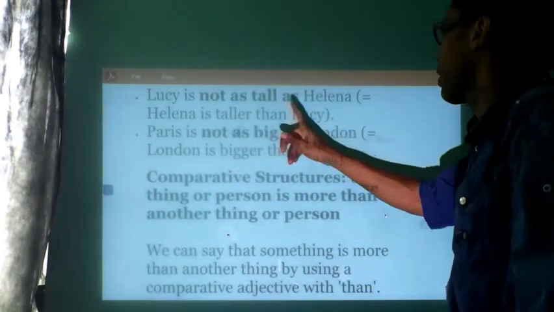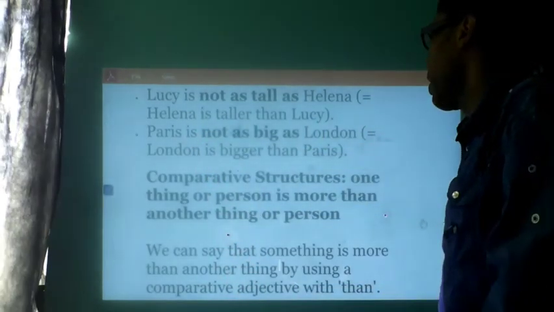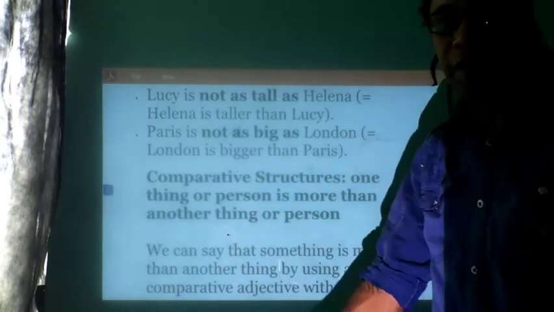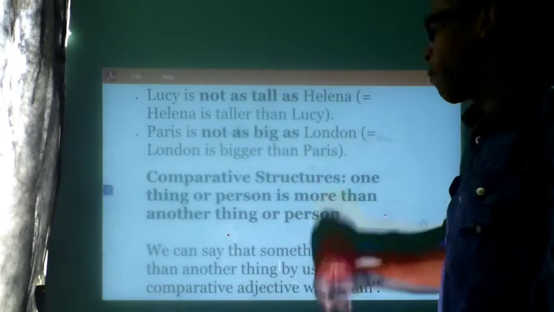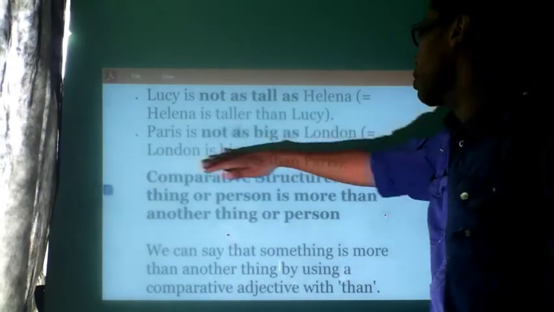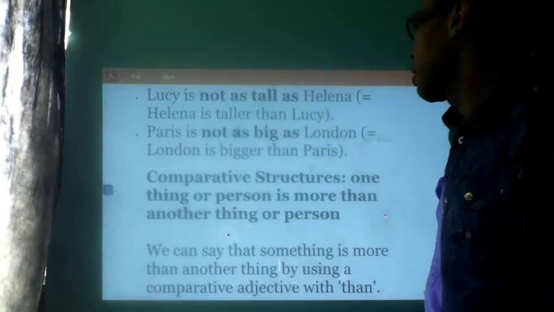Elena is taller than Lucy. Paris is not as big as London. London is bigger than Paris. Preferably, use this one here. London is bigger than Paris. Elena is taller than Lucy.